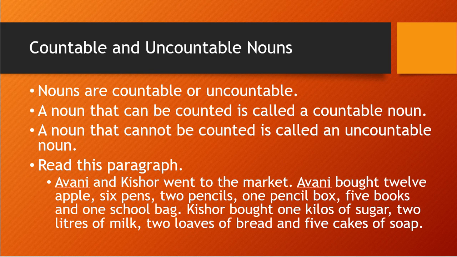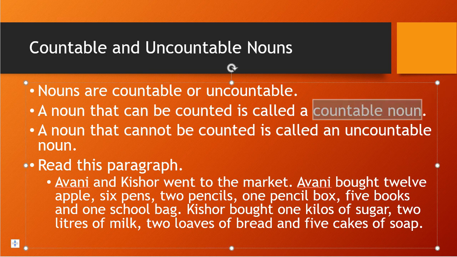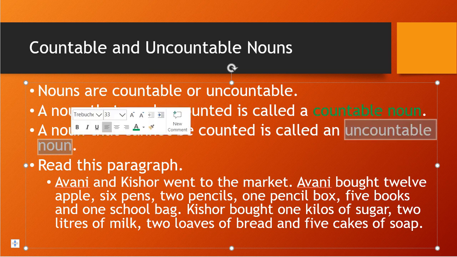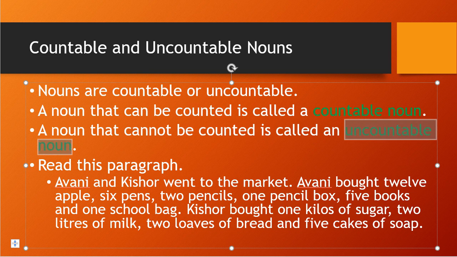A noun that can be counted is called a countable noun. A noun which we can count is a countable noun, and the noun which we cannot count is an uncountable noun.